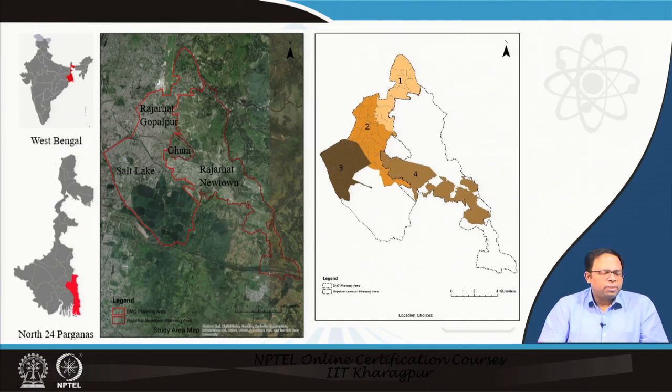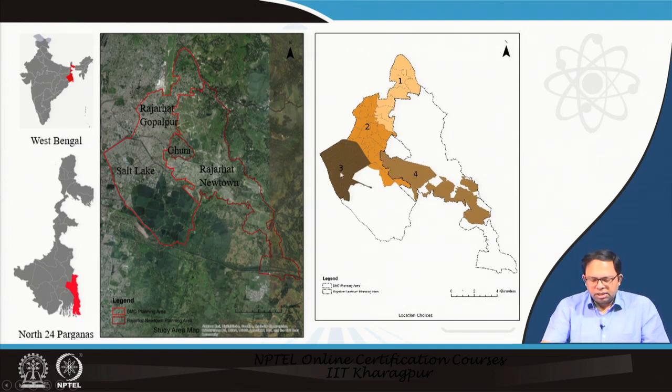So, here you can see the map of India. You see West Bengal over here, and then within West Bengal, this is the area that we are talking about, and this is the city of Kolkata over here. This part is Kolkata. So, this is Salt Lake adjacent to Kolkata. This is Bidhannagar Municipal Corporation. It looks like this, and then this is the Newtown area. So, these are upcoming areas or developed areas which are being developed. So, this is the shape of the area that we are talking about.